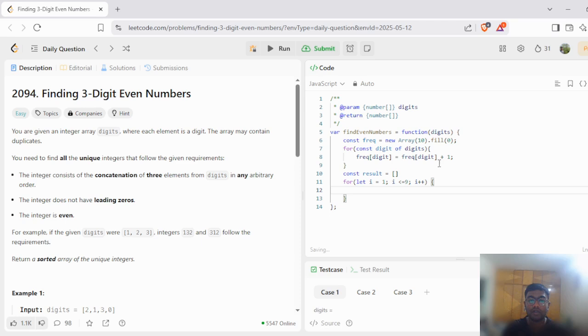And immediately we can check if frequency of I exists, is greater than or equal to 1, and if so, then we can continue. If we see this as 0, then let's simply continue to the next iteration.